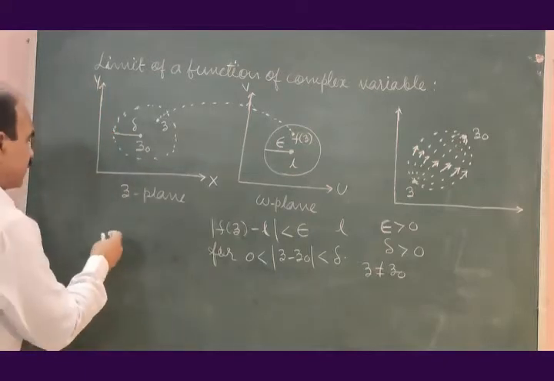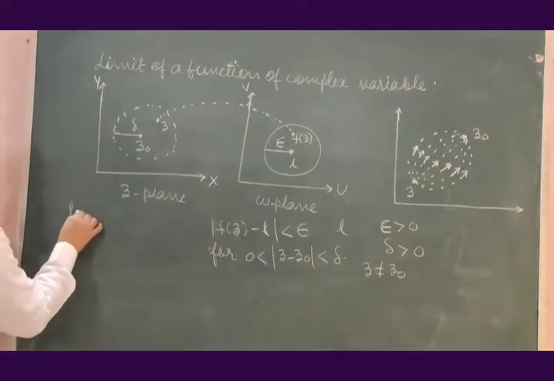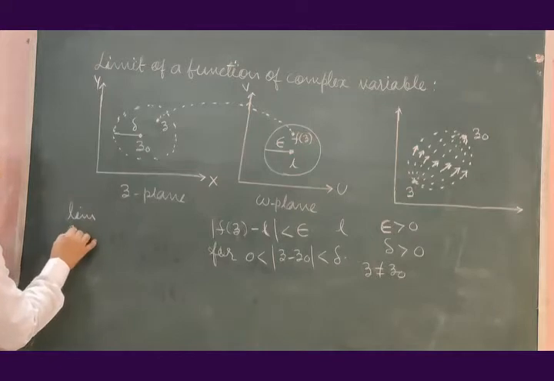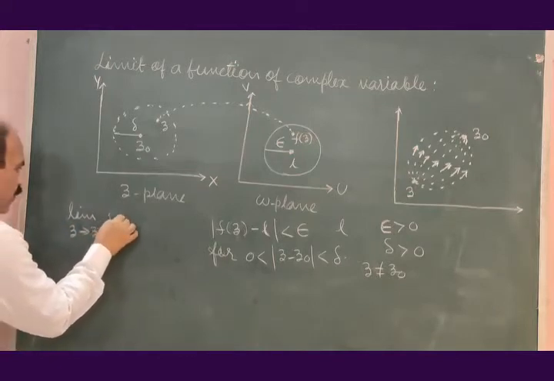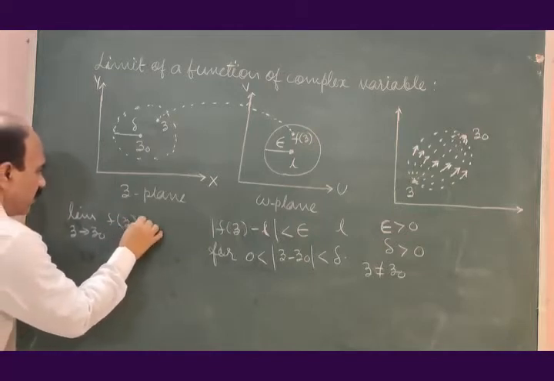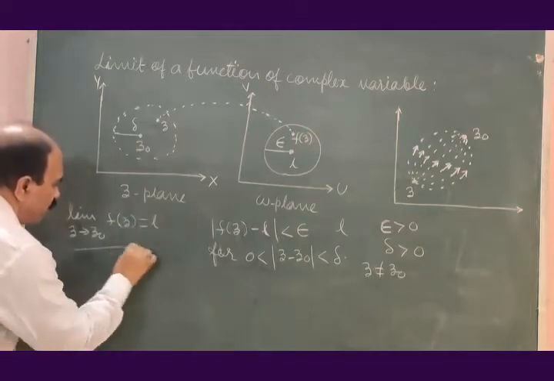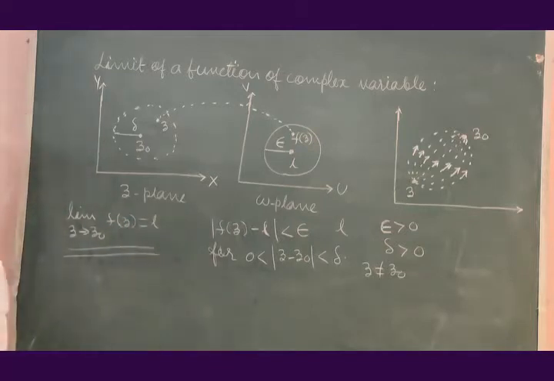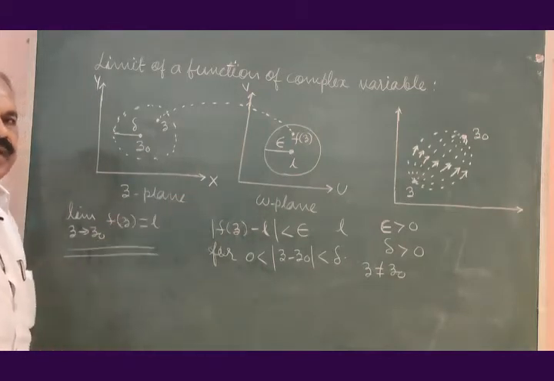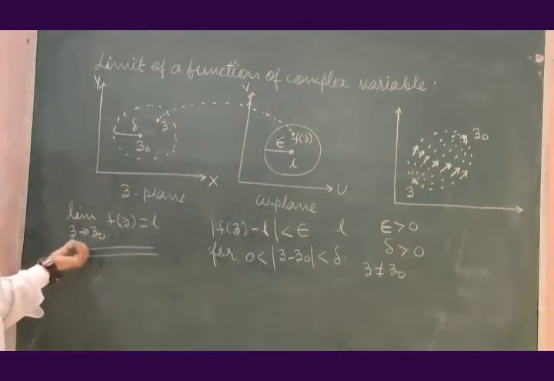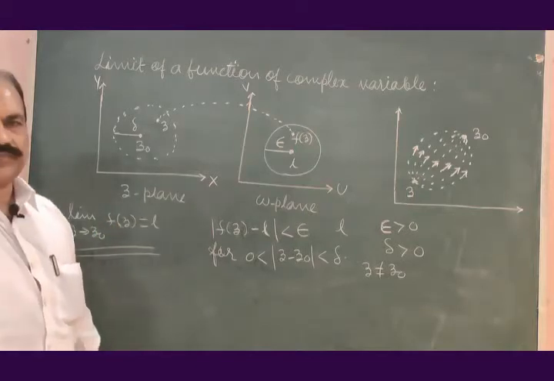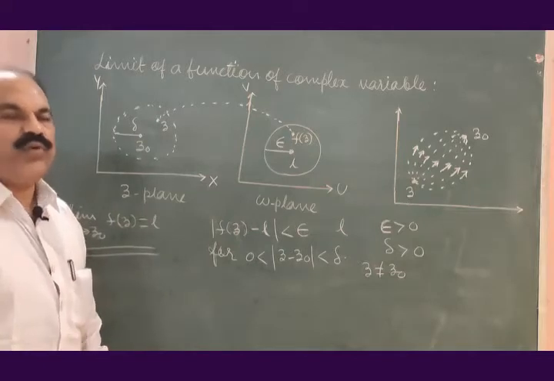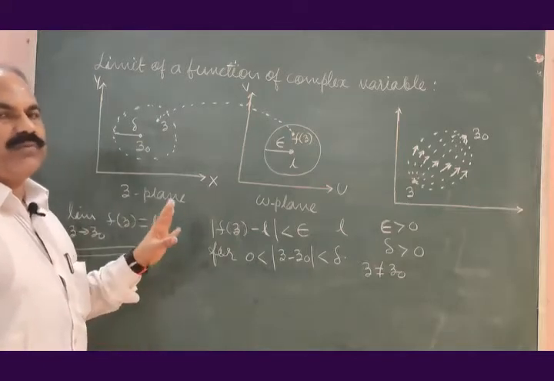Symbolically, this meaning is represented as limit z tends to z0 of f of z is equal to L. Few more points we have to remember here.